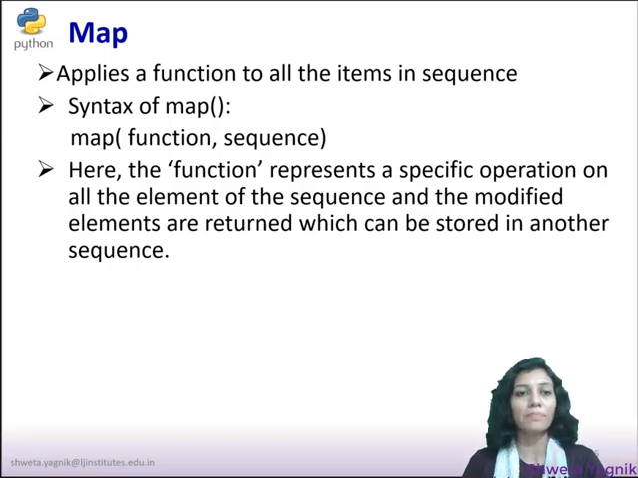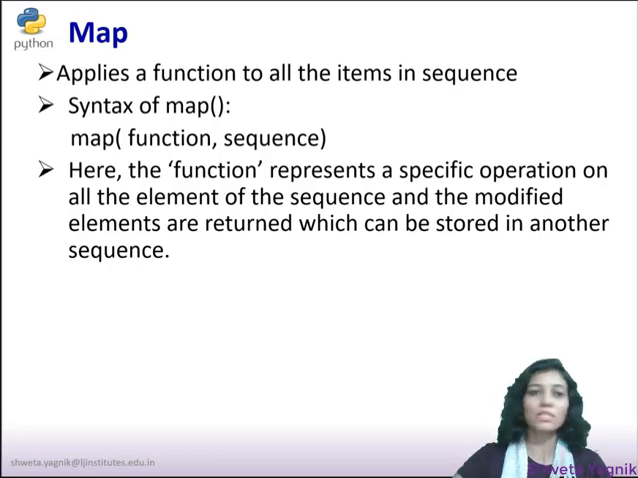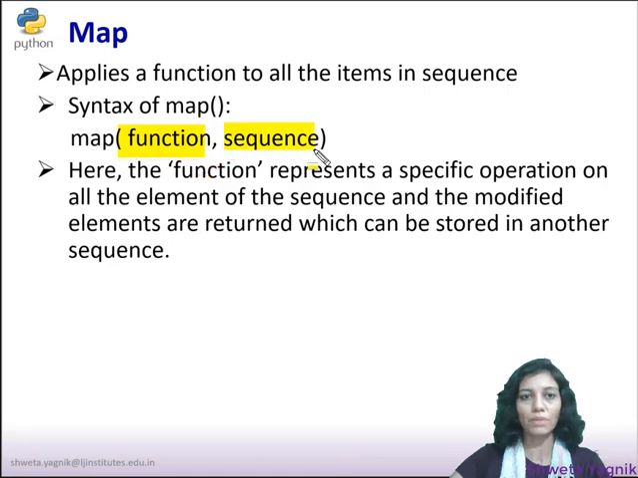So the syntax of map: here also it will accept two arguments. First is a function and second is a sequence, same as filter. The first is the function, that is an operation, and the second is a sequence. The function represents a specific operation on all the elements of the sequence, and the modified elements are returned, which can be stored in another sequence.